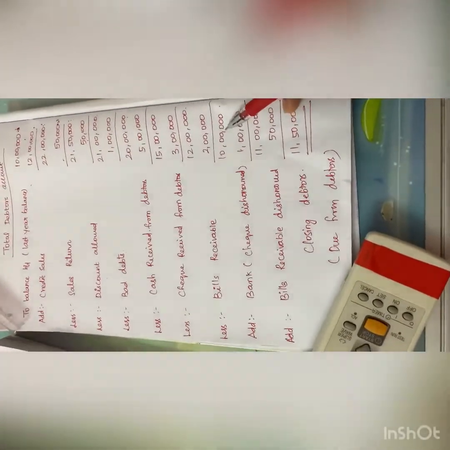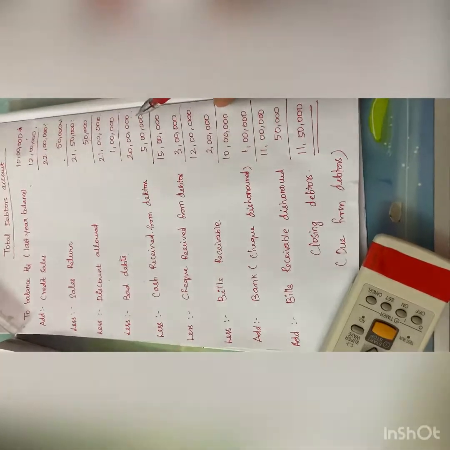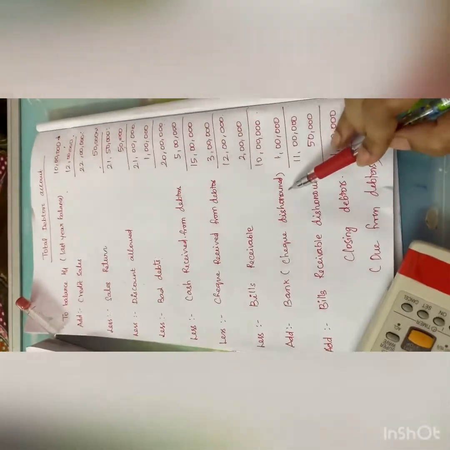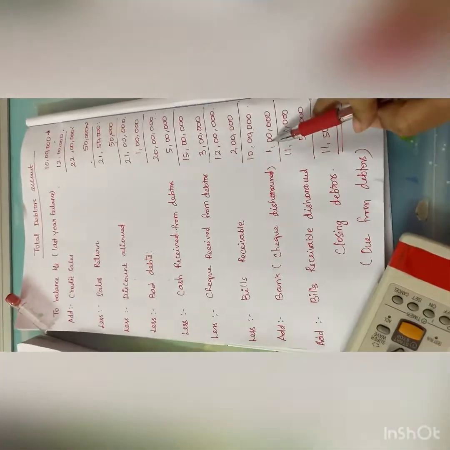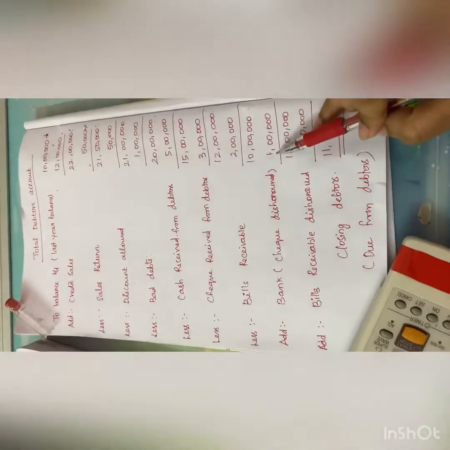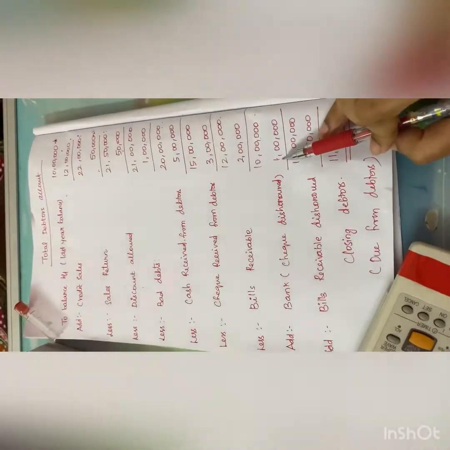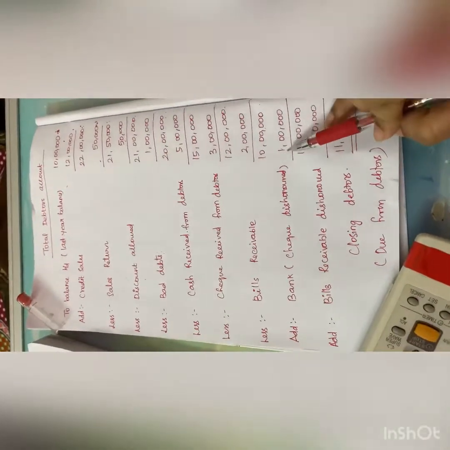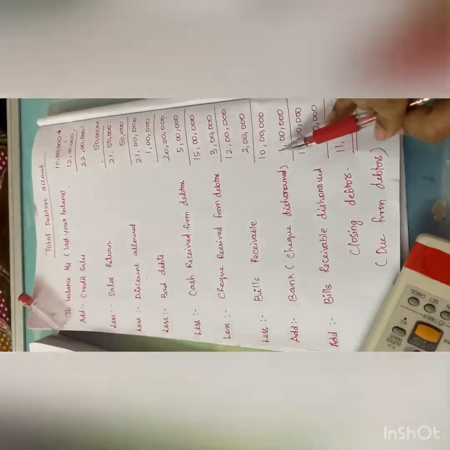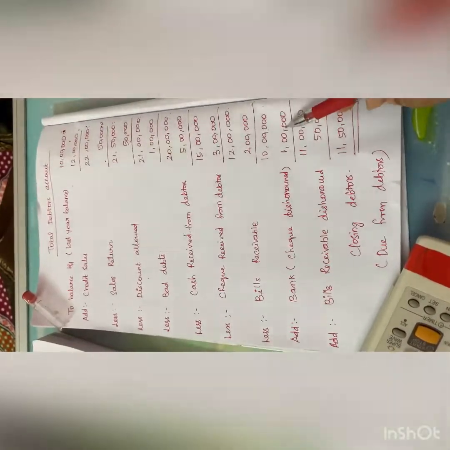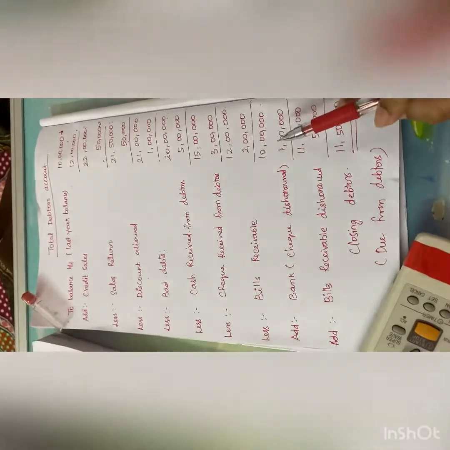Now we have received a cheque for 5 lakhs. So we added it. If the cheque is dishonored for any reason, then the amount should be added back, which means that I will inform the debtors that out of the cheque which I have received, 1 lakh is dishonored. So you pay me this 1 lakh again. So I will request the debtors to pay this 1 lakh again. So I will add this. I will not deduct this. I will add this.